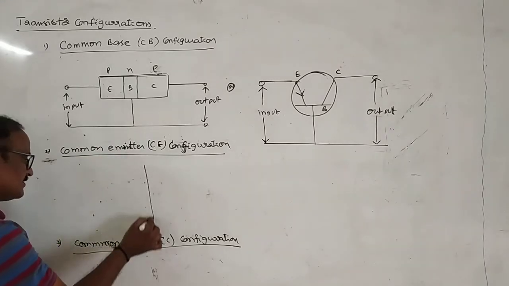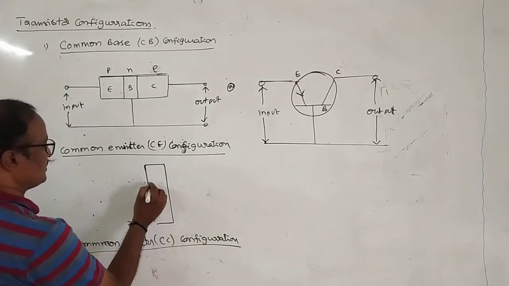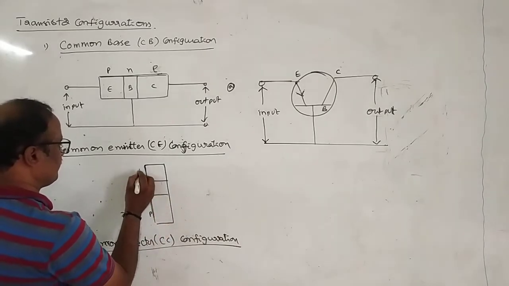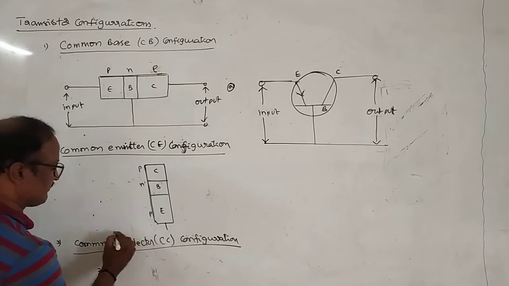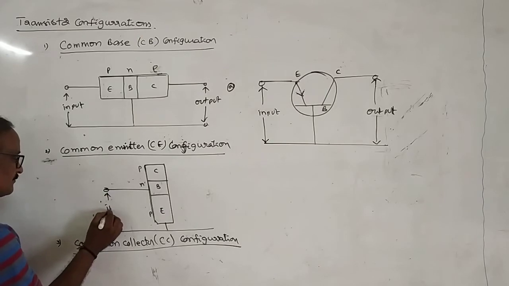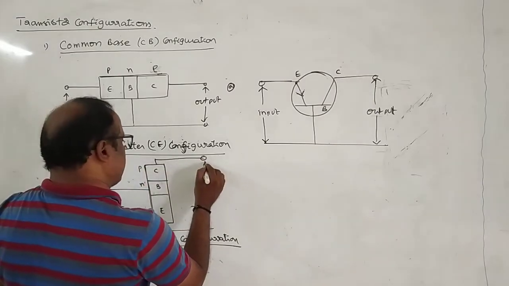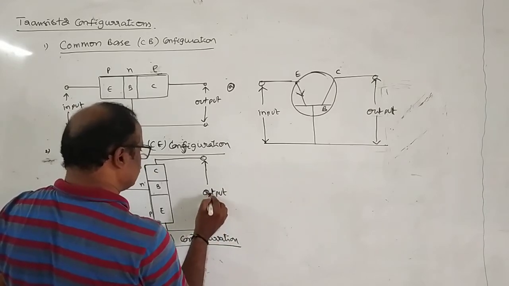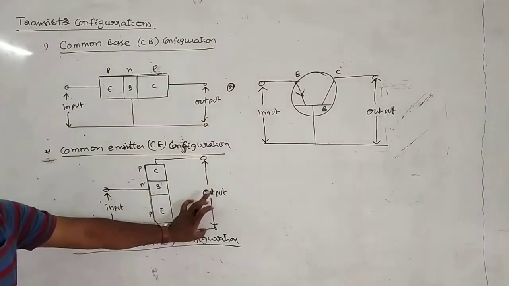Let this be the PNP transistor: emitter, base, collector. ఇక్కడ ఇన్పుట్ దేనికి ఇవ్వాలి? Input is applied across base and emitter. This is the input, and output is taken across collector and emitter. This is the output. Okay, that's why it is called the common emitter configuration, because the emitter is common to both input and output.